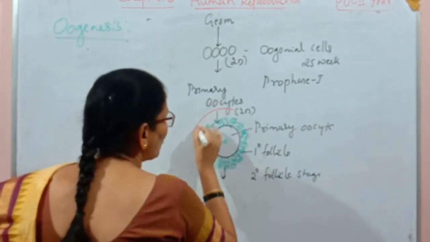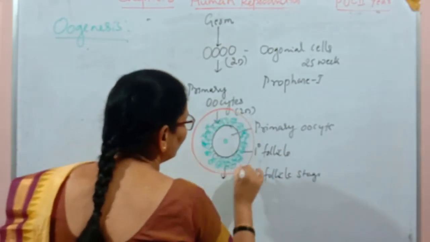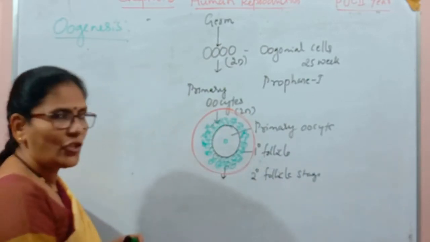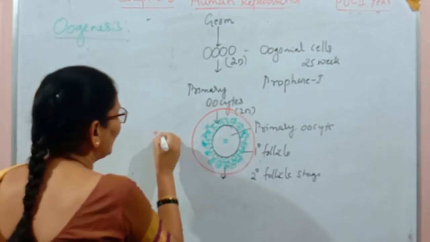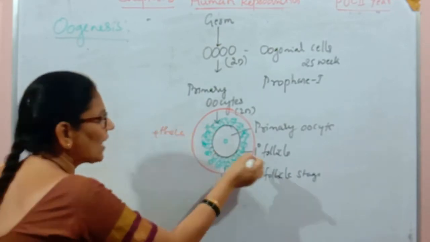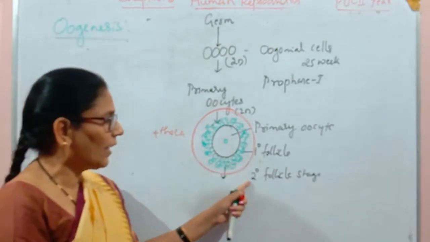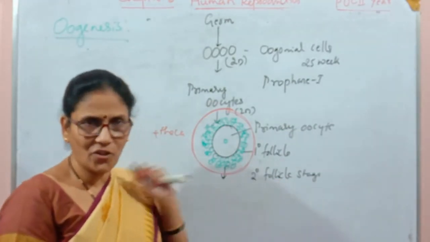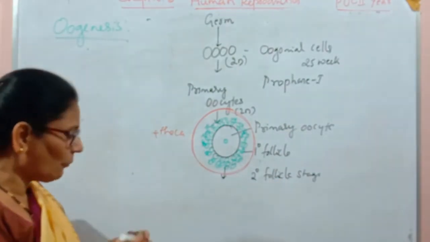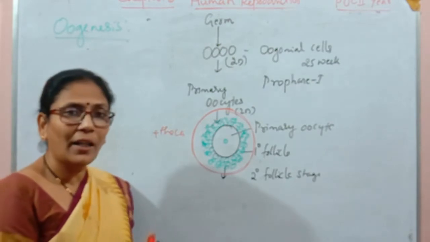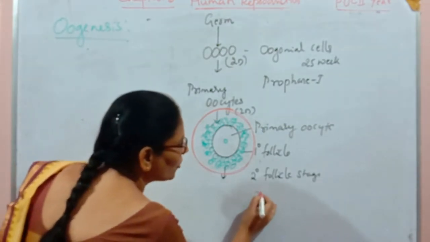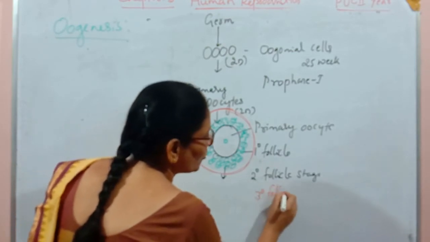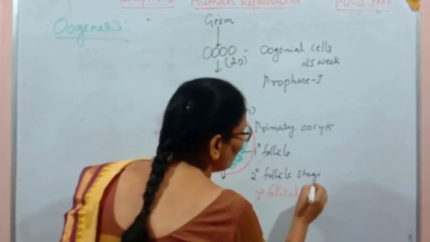So the addition of a few layers of granulosa cells plus the theca layer are the characteristic features of the secondary follicular stage. Now the secondary follicular stage enters the next stage, that is called the tertiary follicle stage.